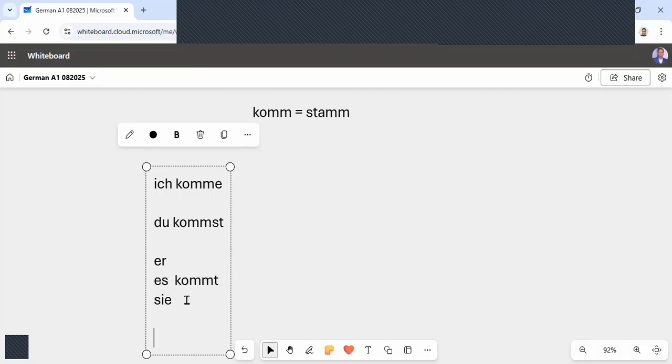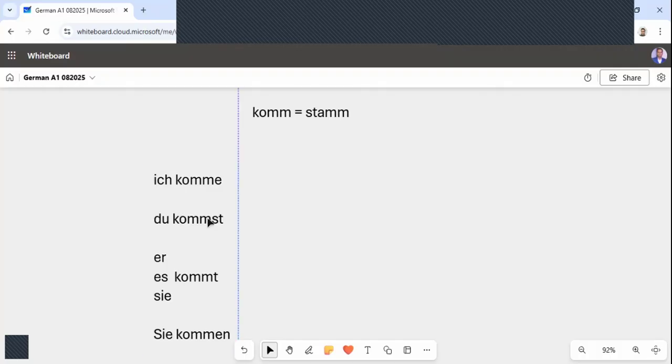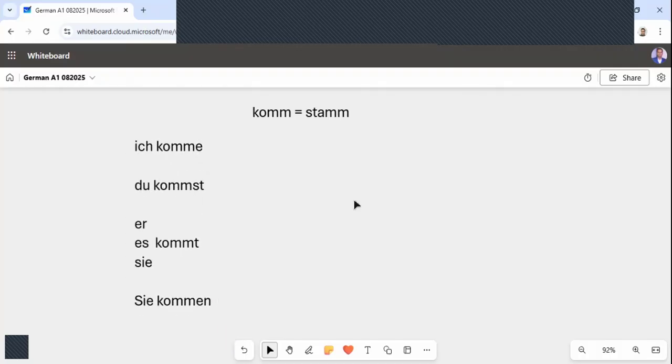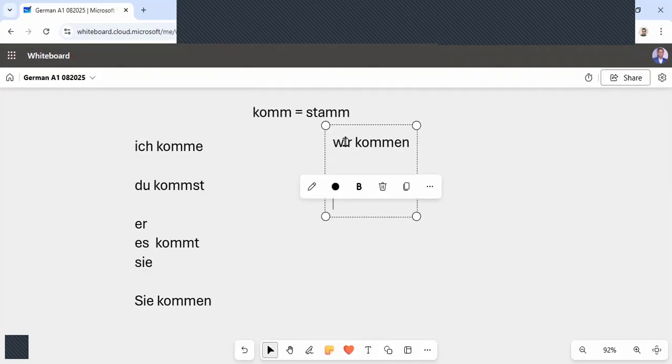And then with sie, kommen. You can either memorize it by using the original form or the stem and en part. And then with wir, we will always say wir kommen. And then ihr kommt.